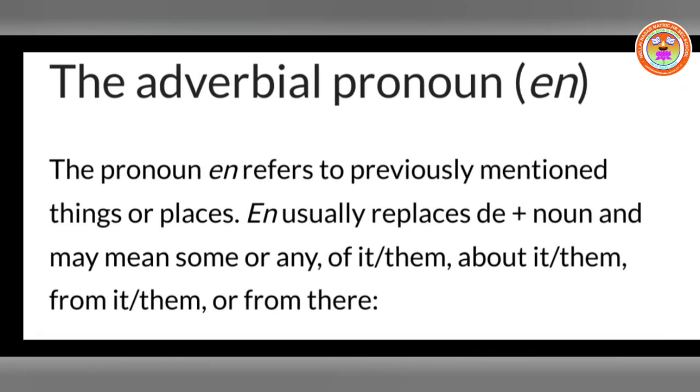Okay, this is the quantity pronoun. The pronoun en refers to previously mentioned things or places. En usually replaces de. I told you there it is replacing à plus the contraction and other prepositions. Here it is only de plus noun. So de means, along with de, you have du, de la, de l' and des, all that plus noun, and may mean some or any. So the meaning is some or any, any of it, any of them, about it, about them, from it, from them, or from there. So these are the meanings you get for this pronoun.